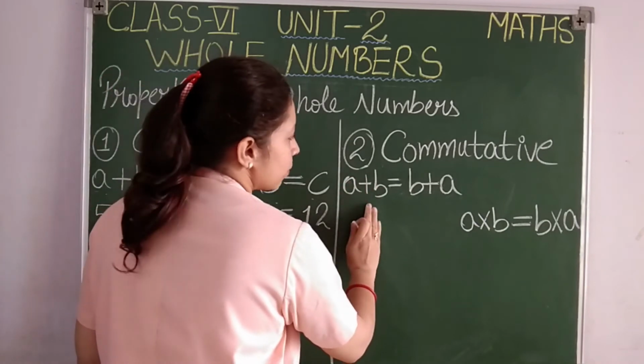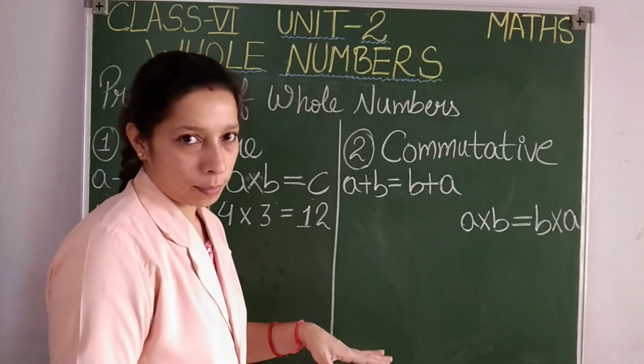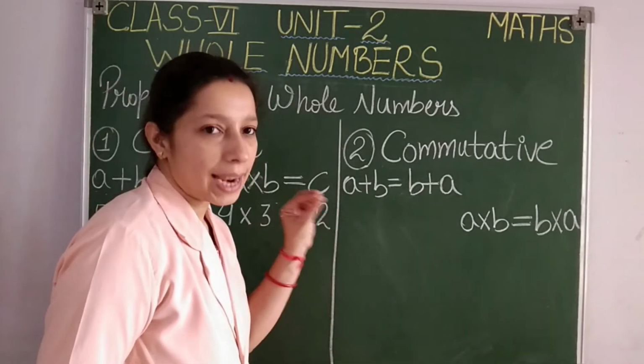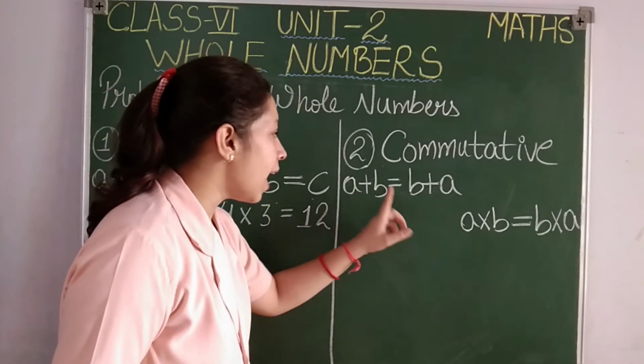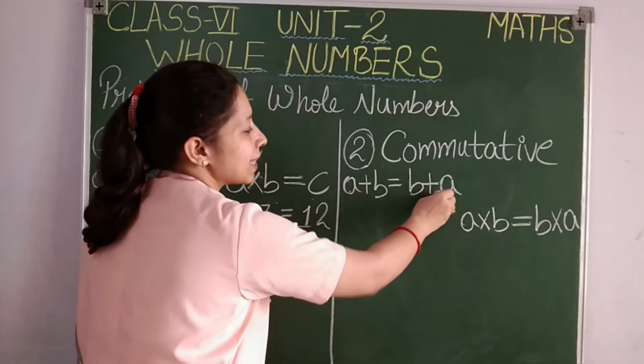See, A plus B is equal to B plus A. Again, A and B I have taken as whole numbers. When I am adding the first number to the second number, I will get an answer. Again, that same answer I will get when I take the second number as first and the first number as second.